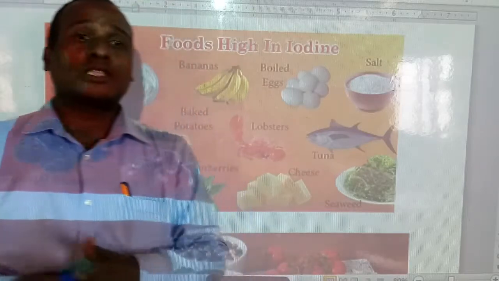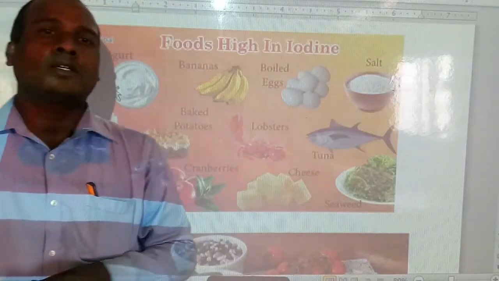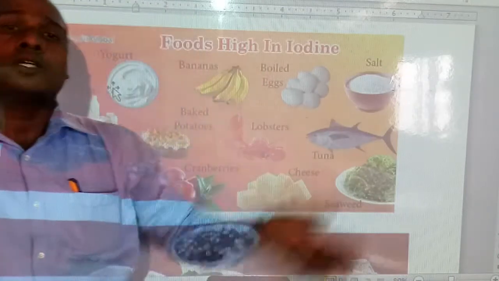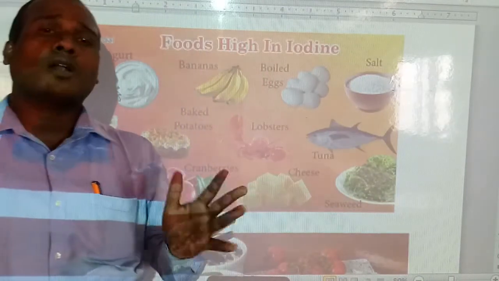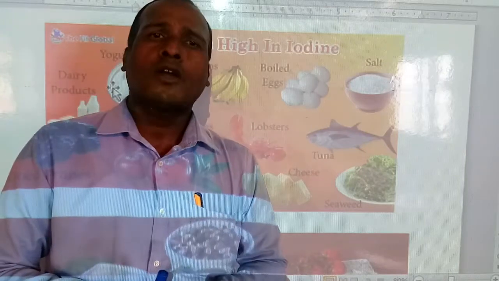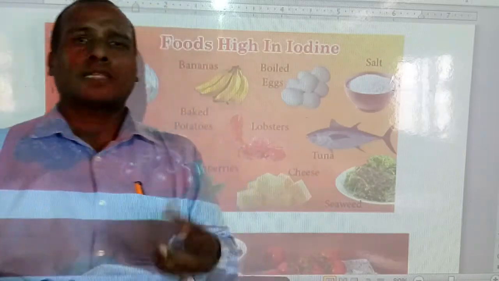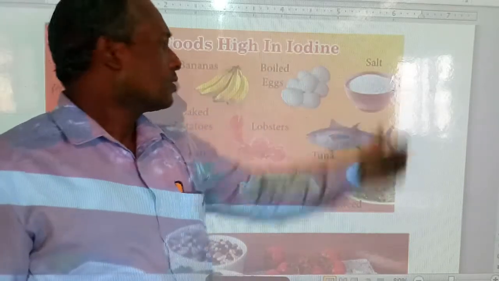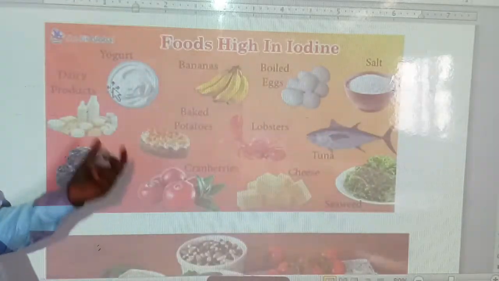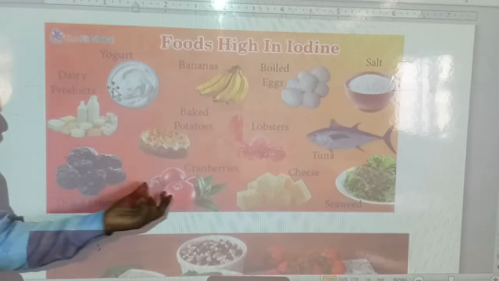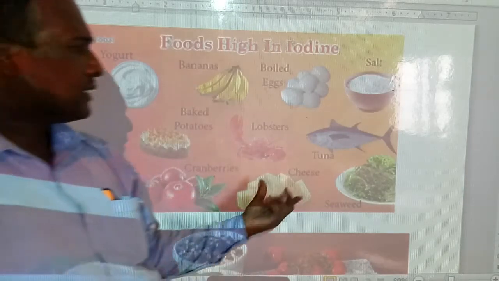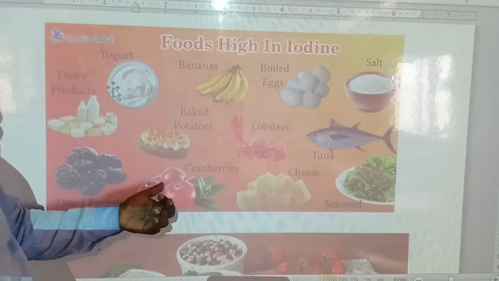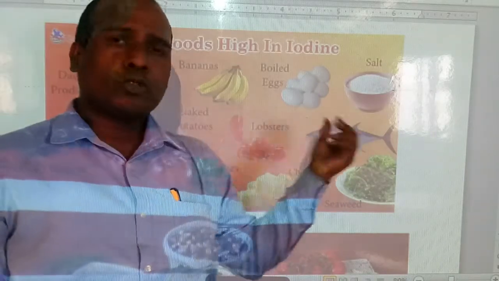Nowadays we do not see goiter problems, because before, 50 or 100 years ago, almost all people faced this deficiency disease, goiter. We get iodine from boiled egg, iodized salt, banana, dairy milk, cranberries, cheese and tuna fish.